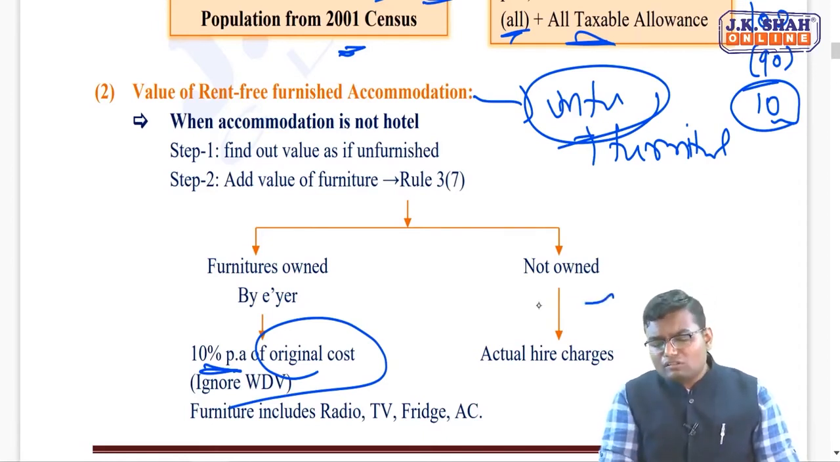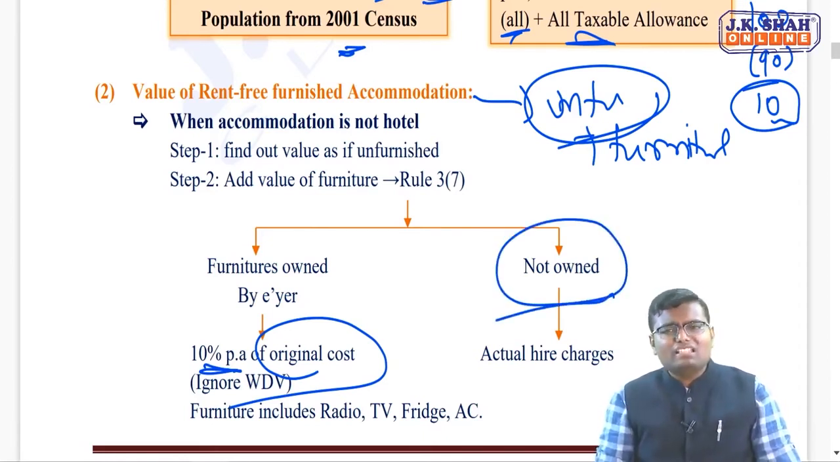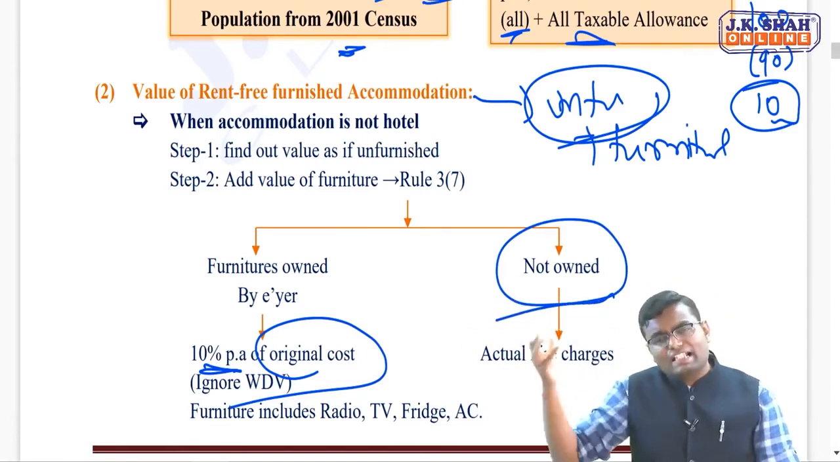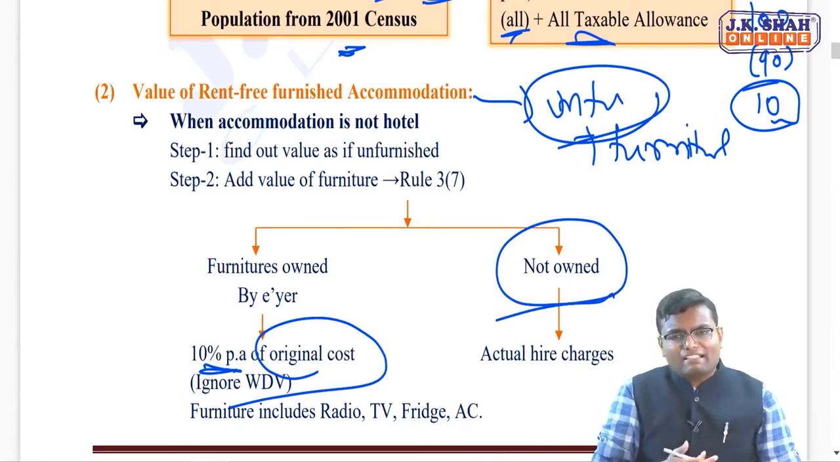But if furniture is also not owned by employer, then see how much rent charges for that furniture your employer is paying to that owner. That much amount is your benefit. It will be taxable to you.